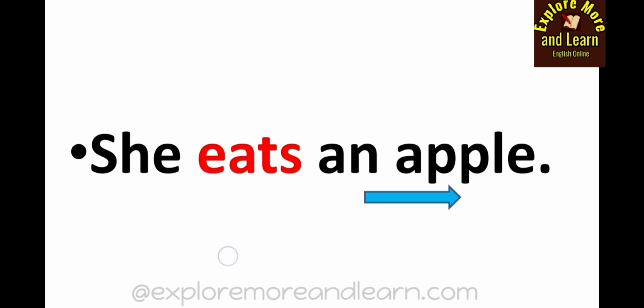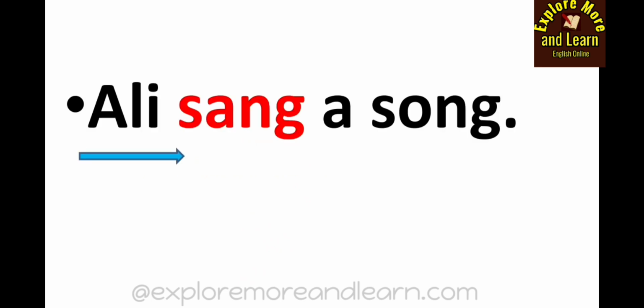Remember that. So here she is the subject. What is she doing? She is eating. And what is she eating? She is eating an apple. So something is being done to an object by the subject. That's why eats is a transitive verb. Let's take one more example. Ali sang a song. Here the subject is Ali, sang is a verb, and a song is an object.